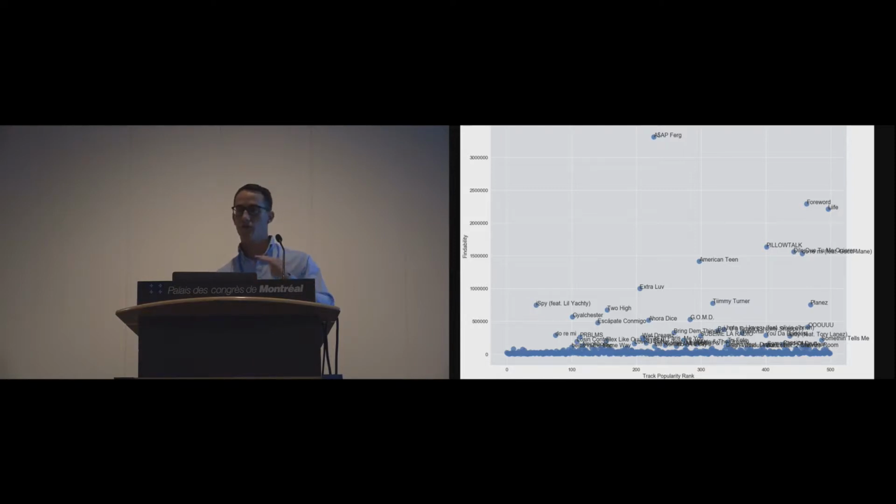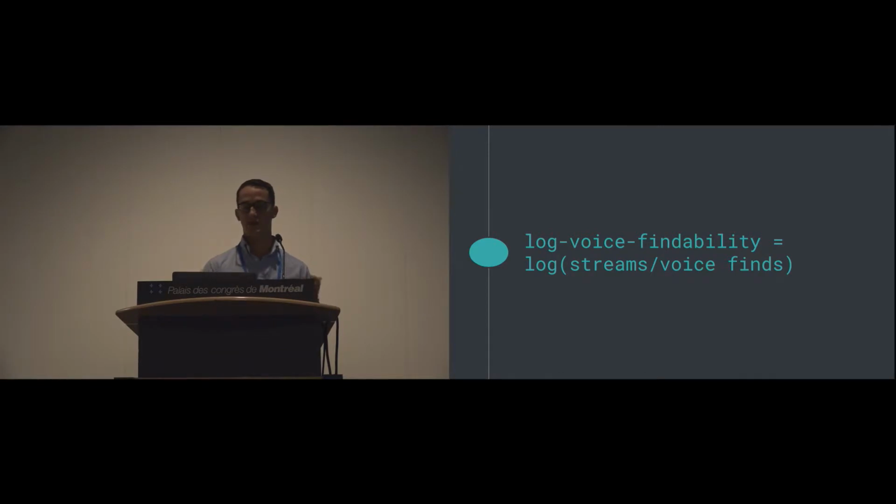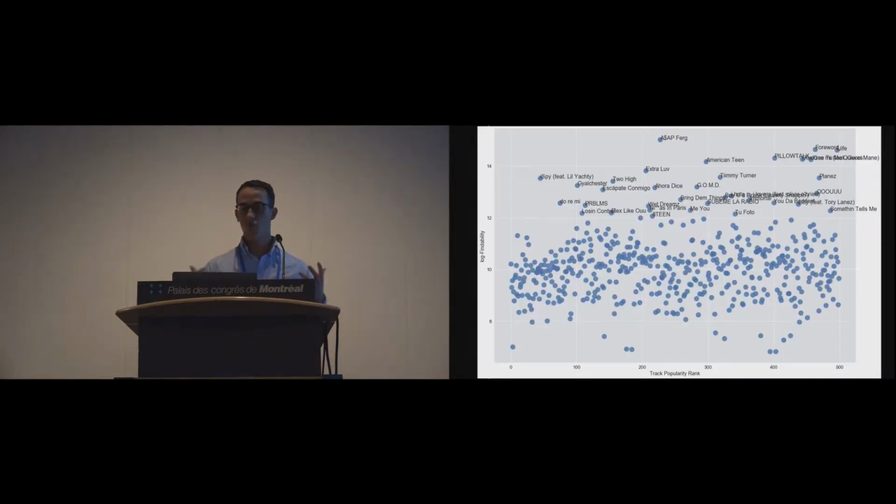But if you look at this from the y-axis, it's still a power law distribution. And using standard anomaly detection techniques on power law distributions doesn't really work very well. So we're going to log normalize this space. We're going to take the logarithm of the streams and the voice finds to create a more normal distribution from the y-axis. So now we see that we've got a pretty normal distribution from the y-axis, and all these tracks that are starting to emerge at the top are actually problematic tracks for voice